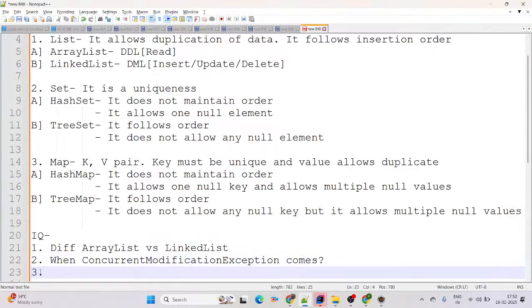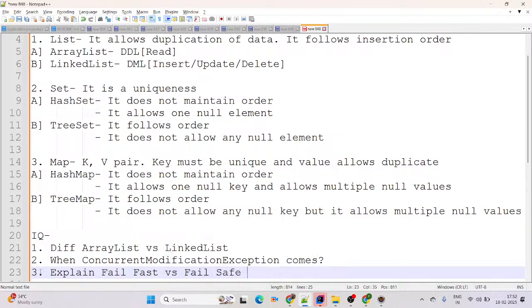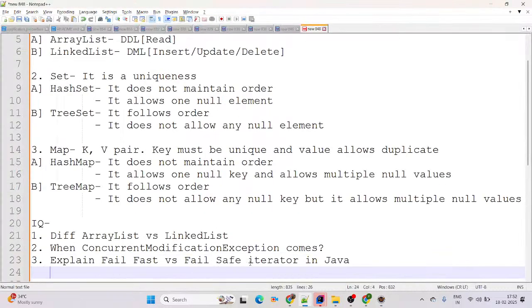Question number 3. Explain fail fast versus fail safe iterator in Java. See, in Java there are only two classes, those are the fail safe iterator. There are two classes in Java.